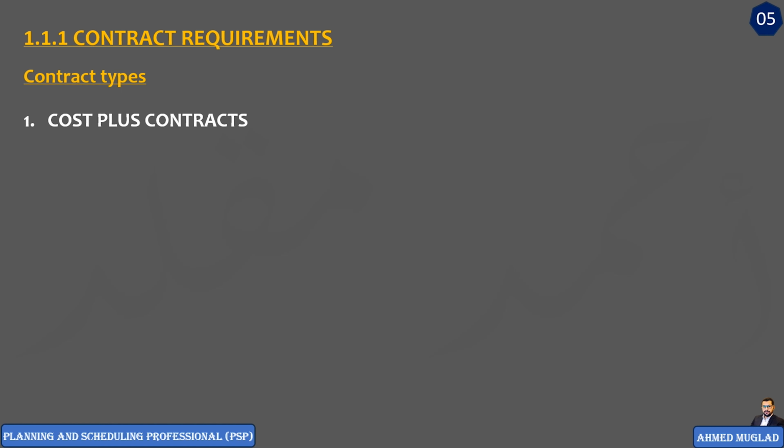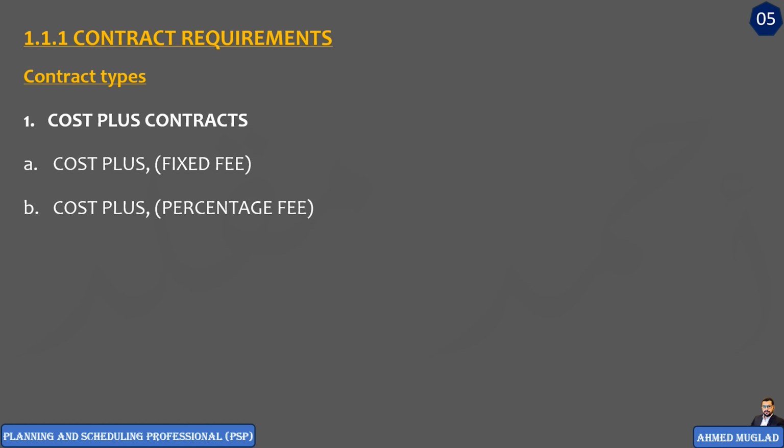So the first one is cost plus fixed fee. Here, the client will pay the cost as defined in the contract, and in addition to the total actual cost, the client will also pay a fixed amount to the contractor as the contractor's fee. So it is total actual cost plus a fixed agreed upon amount.